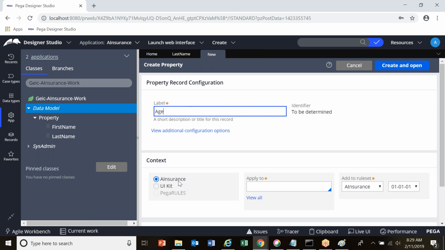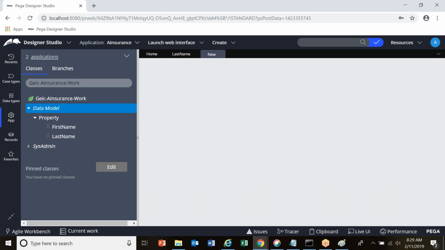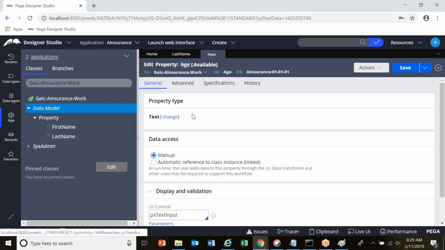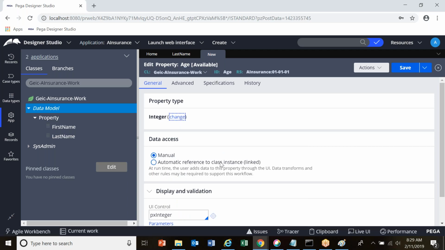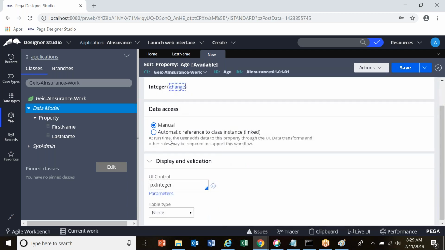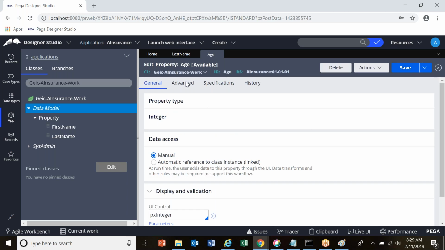This is age property. Context is A insurance and class is work class. Click on create and open. Okay. Change it to integer. If it is an integer, what type of control is this? It is px integer. Okay. Click on save. Your age property is created, and similarly, I will create gender also.